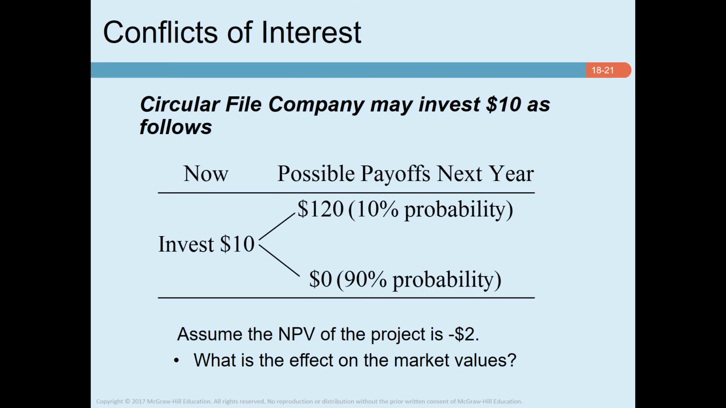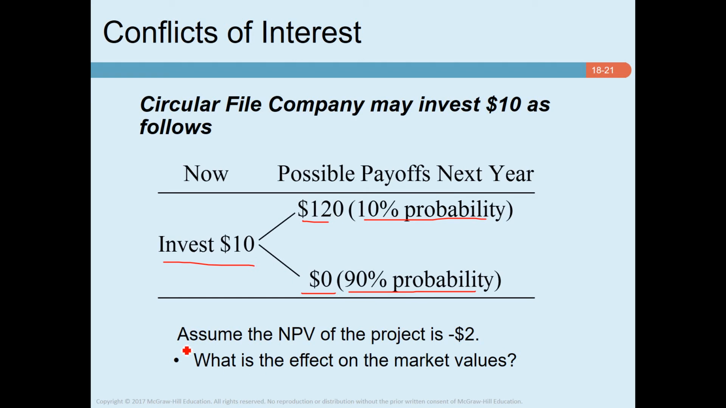Now, let's say that the firm has an option to invest $10. Okay, so it has an investment opportunity. This is a wild gamble and probably a lousy project. But you can see why the owner would be tempted to take it anyway. If you invest $100, there is a 10% probability that the payoff will be $120, and there is a 90% probability that the value of the investment will be $0.